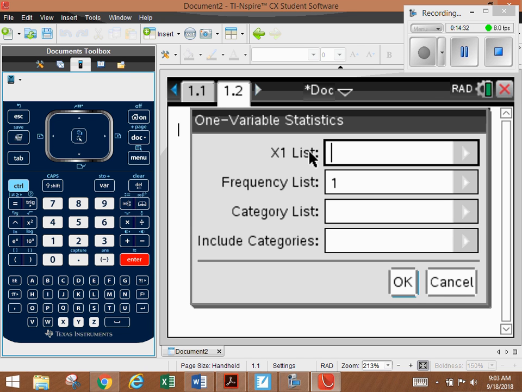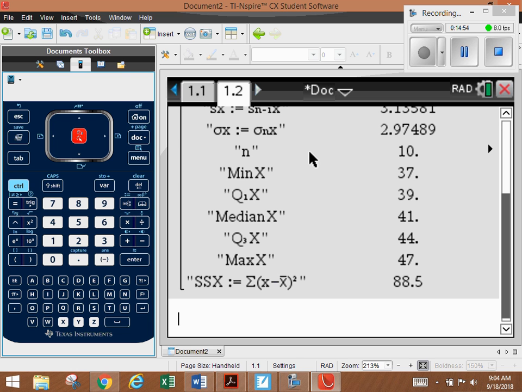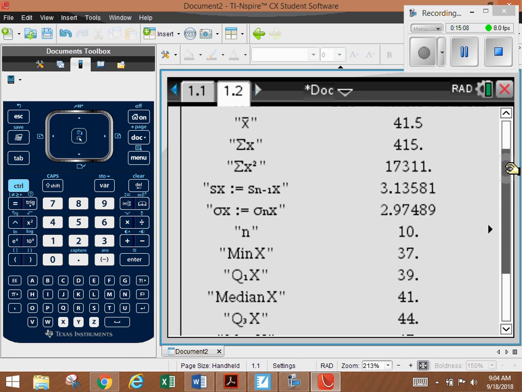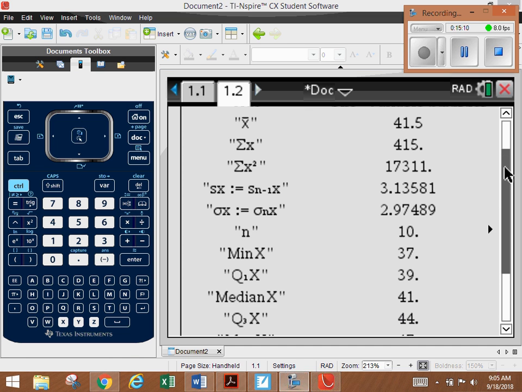It wants to know, where do you want this data to come from? If you hit your middle button there, it knows that within this document you've already named a set of data, salary. So we'll go down and choose salary, and that's the only thing we're going to change on this page. We'll go all the way down, hit OK. And there it is. Now we've looked at this list of numbers before, but now let's talk about what these are.